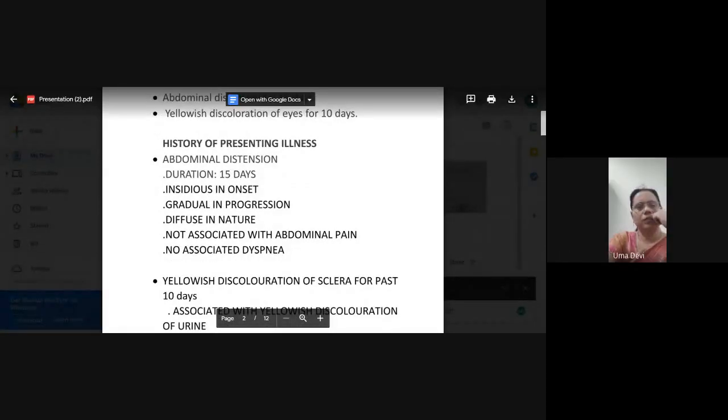Dyspnea. Now, suppose if there is abdominal pain, what are all the types of abdominal pain you can have? And then we'll correlate here. Ma'am, starting from right hypochondrium, it can be due to tender hepatomegaly. Okay, very good. Then? Or gallbladder pain can also be present in right hypochondrium. Yeah, cholecystitis.